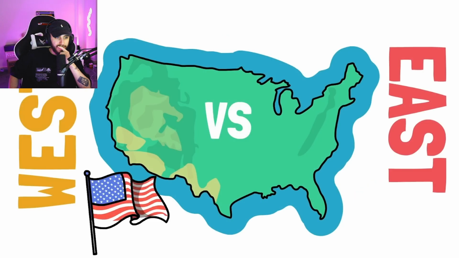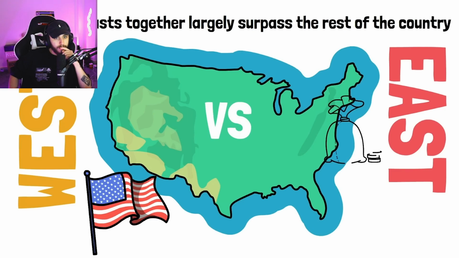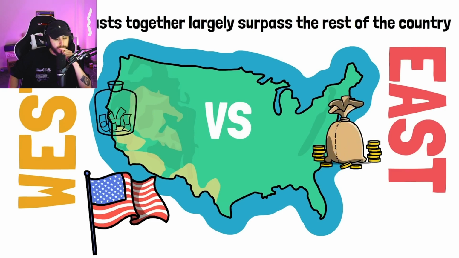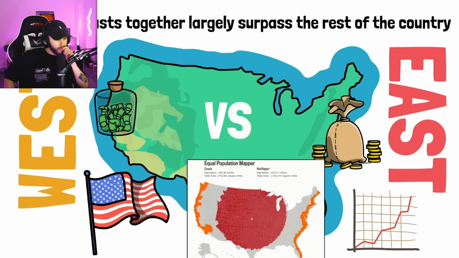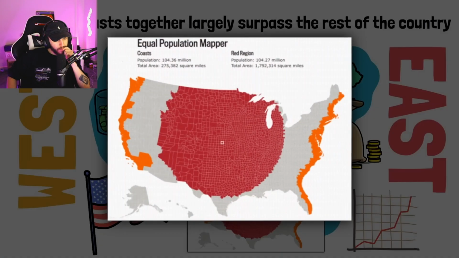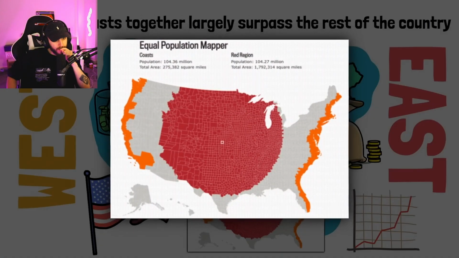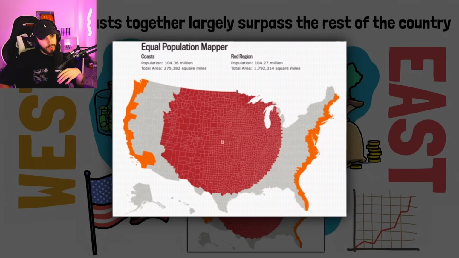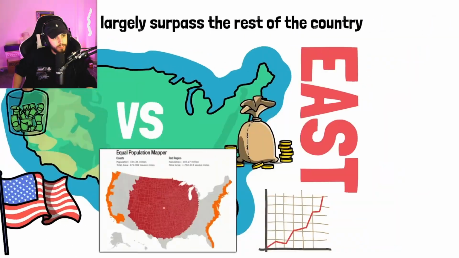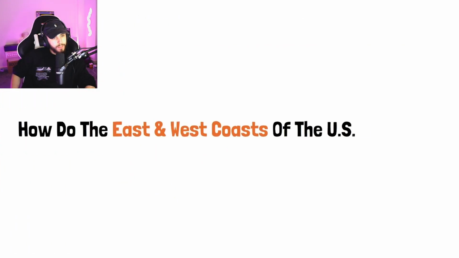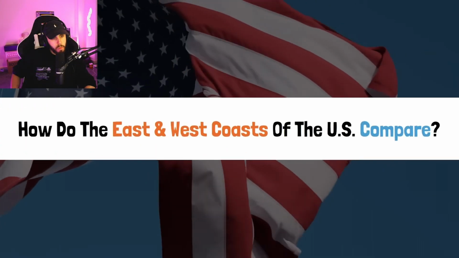First, it's important to point out that the two coasts are together the most developed and rich regions of the country. When you compare each or the two together with the country's interior, the numbers speak for themselves. The biggest example is population, with the vast majority living in these areas. But comparing the coasts with the interior would be a little boring because the coasts would do better in pretty much all factors. So I want to take into account the two of them and answer the question, how do the east and west coasts of the US compare?